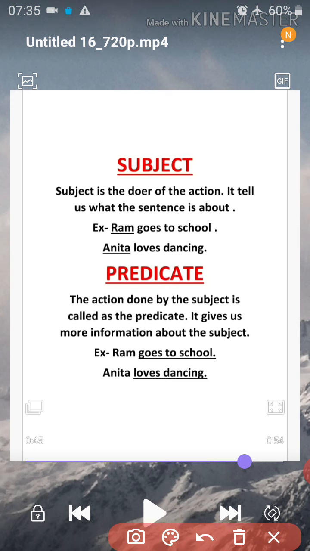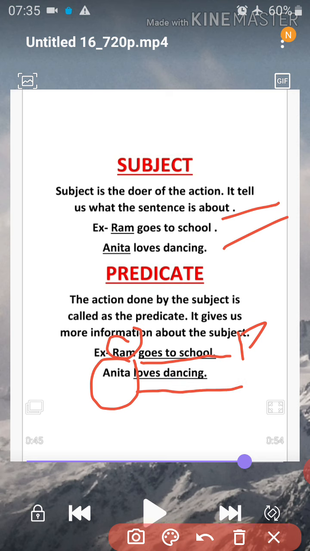In these two sentences, which I have used again for explaining the predicate: Ram goes to school. Ram was our subject. So what work has Ram done? He goes to school. So this would be our predicate. Again, in the next sentence, Anita loves dancing. Anita was our subject, and what does Anita do? Anita likes dancing. So again this would be our predicate.